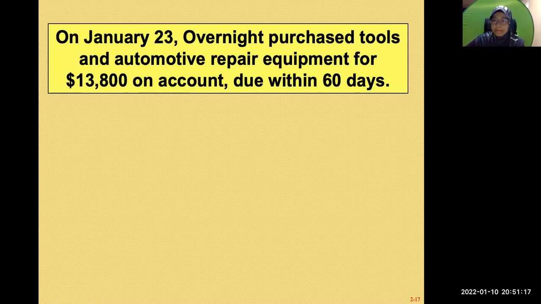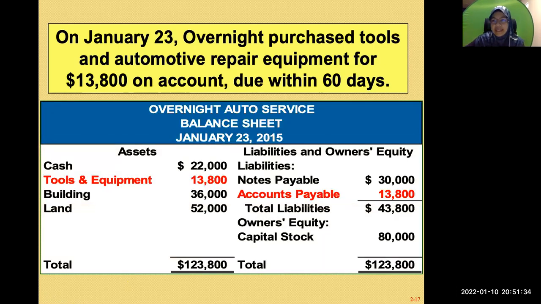Just now it had land and building. Now it has increased in terms of the tools and automotive equipment that they need. Very good. So now on your asset side, you have additional tools and equipment. Why is it not called tools and automotive repair equipment?